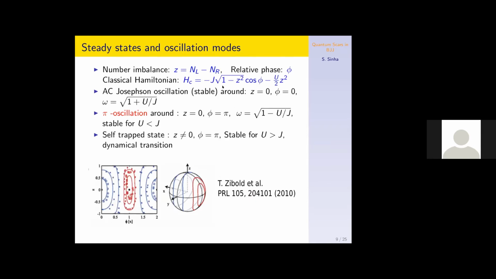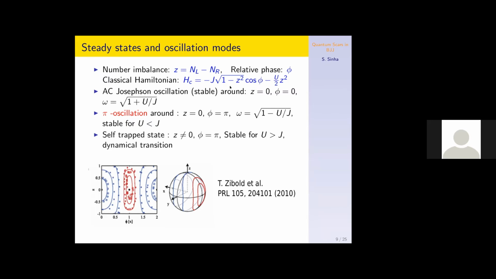So there are three different types of oscillatory modes that can be observed in the Josephson junction. First of all, there are two collective variables in this case. One is the number imbalance, the number difference between the left and right well, and the other is the relative phase between them. This model can also be described in terms of a large spin system. I'm not considering that, but effectively in terms of these collective variables z and phi, the classical Hamiltonian can be written in this form.